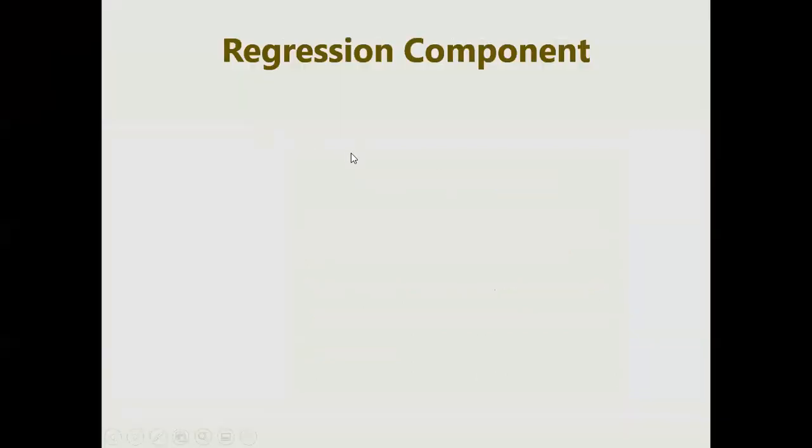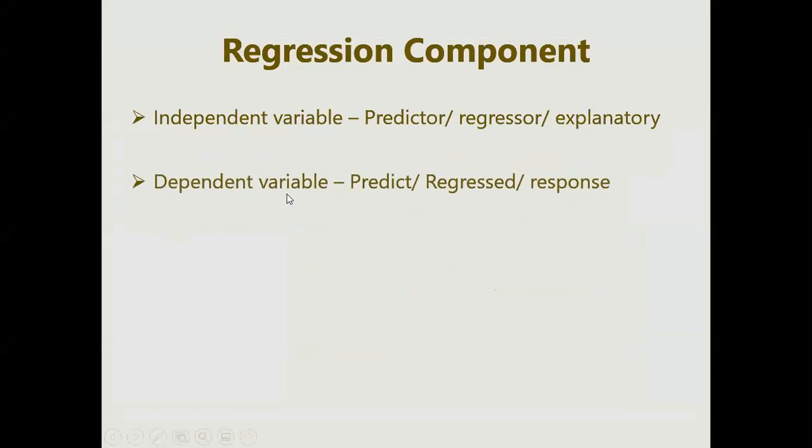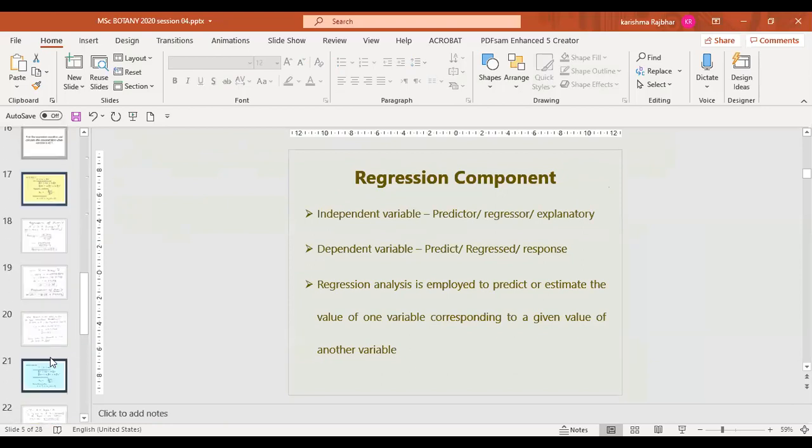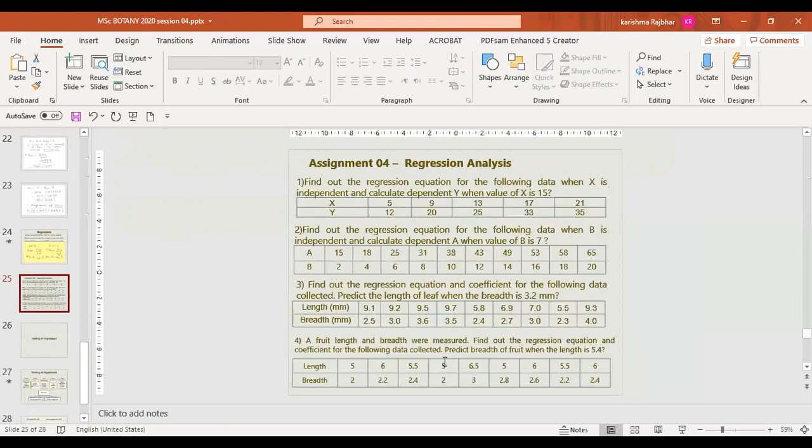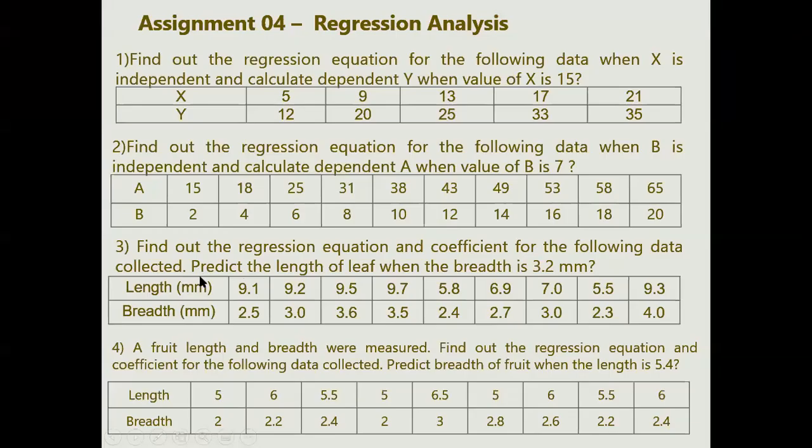See, when it is predict, it is dependent, because you are going to calculate the value by given data. So whenever the question says you predict the value, it means you have to find the dependent one. Clear? If it was a predictor, if I say find the length of leaf, if the predictor is 3.2, then the slope changes, right? Now clear?